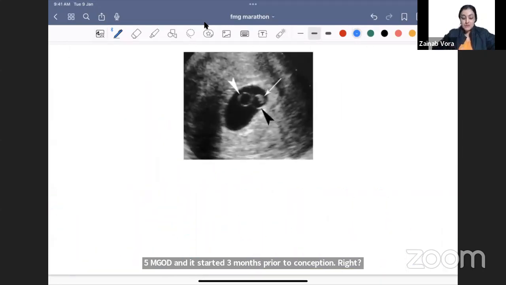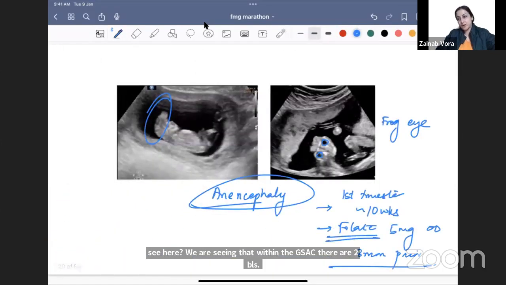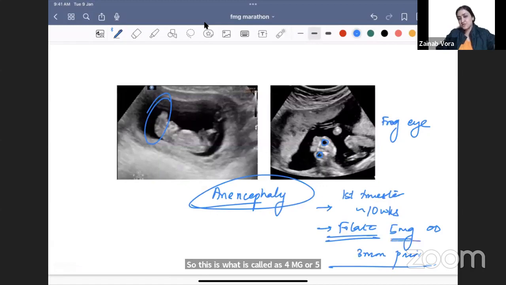Next, what do you see here? Within the gestational sac, there are two blebs. Regarding the folate dose, the options may say 4 mg or 5 mg. Normally, 5 mg is the prescription. It's the dose available in the market, a 4 mg tablet is not available. So whichever is in the options, mark that.